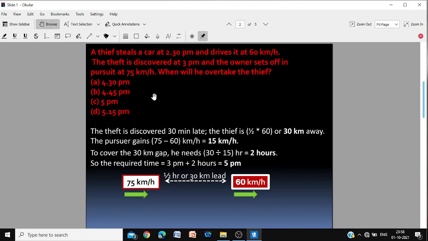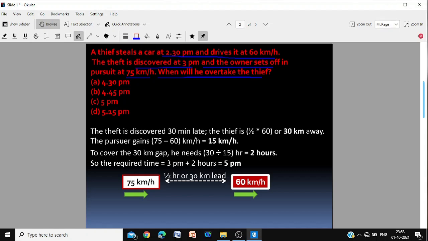The first question. A thief steals a car at 2:30 p.m. and drives at the rate of 60 km per hour. Now the theft is discovered at 3 p.m. That means after half an hour, after 30 minutes. The owner sets off in pursuit at 75 km per hour. When will he overtake the thief?